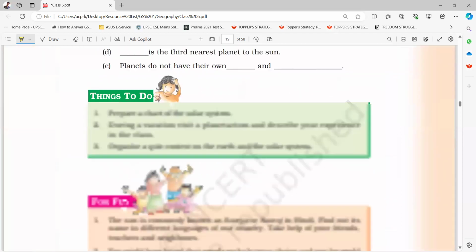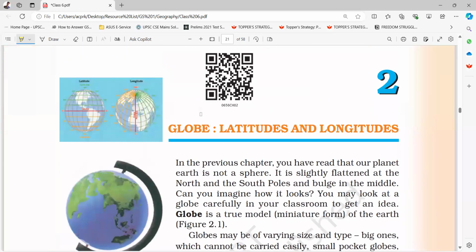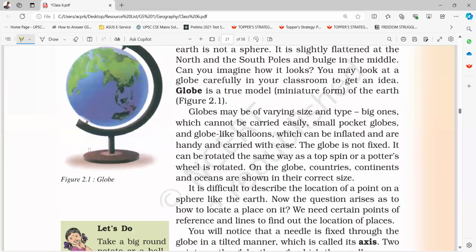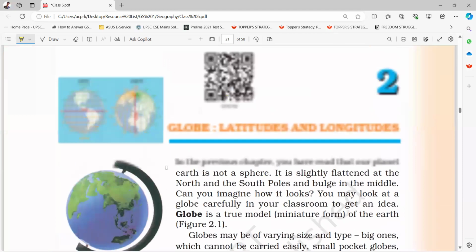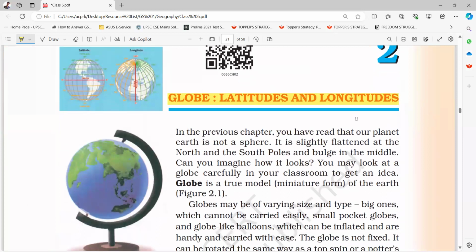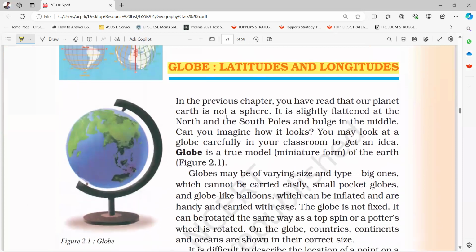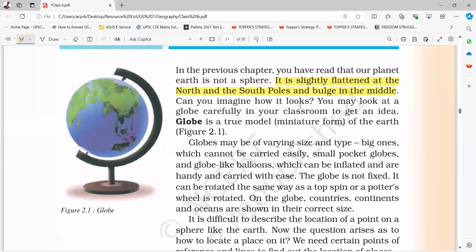So we have completed the first chapter. We will move to the next chapter, which is the second chapter, Globe, Latitudes and Longitudes. Figure 2.1 shows the globe. Okay, in the previous chapter, you have read that our planet Earth is not a sphere. It is slightly flattened at the north and south poles and bulges in the middle. Can you imagine how it looks? You may look at a globe carefully in your classroom to get an idea.